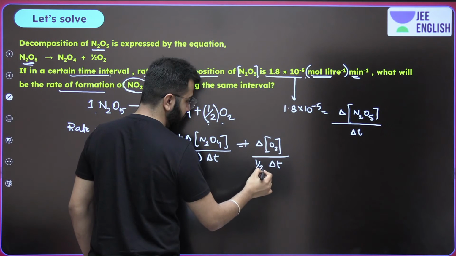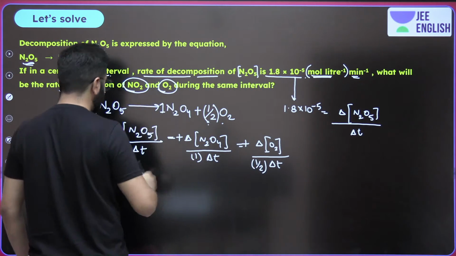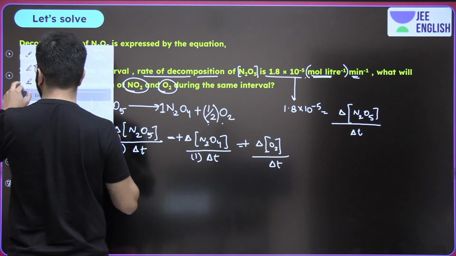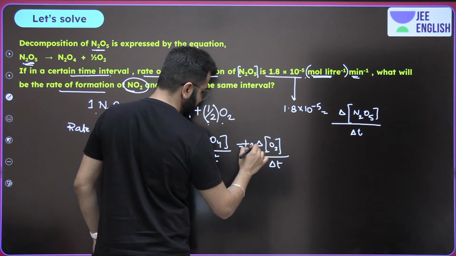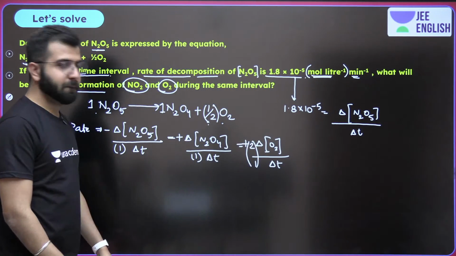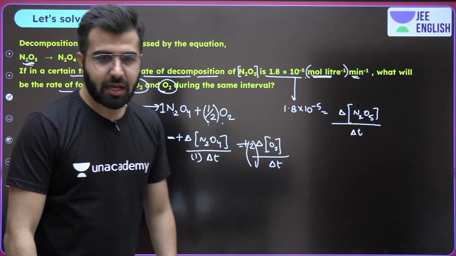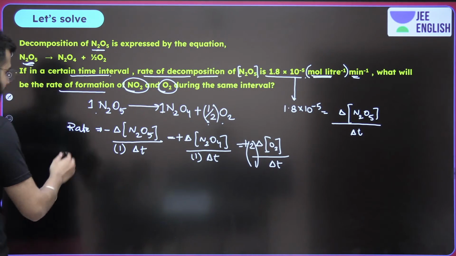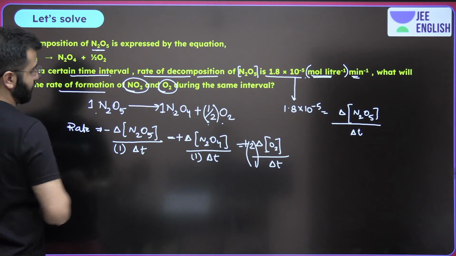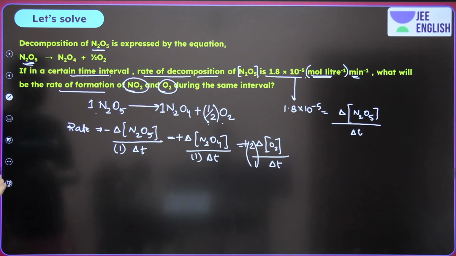What will happen over here, boys and girls? If you put half over here and if you just do the reciprocal, because if we have to bring things to the numerator, we can bring things to the numerator over here. It will become 2 by 1. This is what we will see. Correct? Now guys, pay attention. What we are talking about is rate of formation of NO2, and we are talking about the rate of formation of O2.